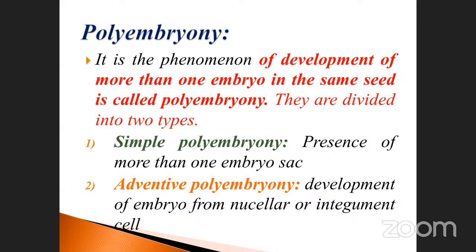Likewise, polyembryony is also divided into simple and adventive. Simple polyembryony means it is produced from the embryo sac, otherwise called the presence of more than one embryo sac. Adventive means other than the embryo sac: development of the embryo from the nucellus or integument. These are all accessory parts of the ovule. That is very, very important. Okay, go to the next one.